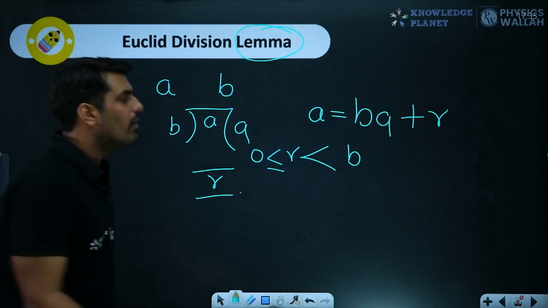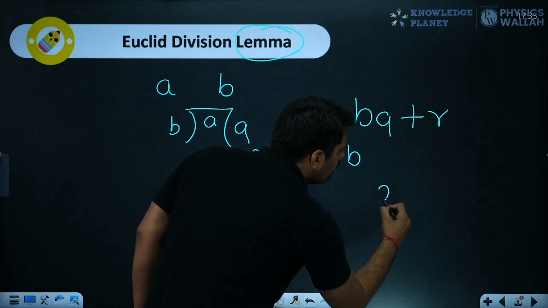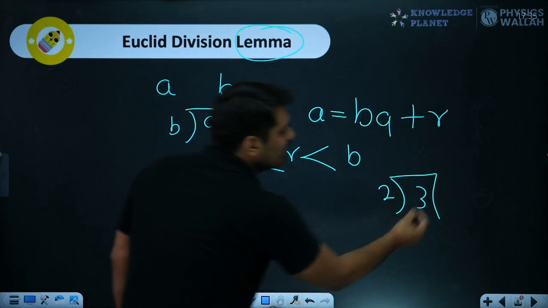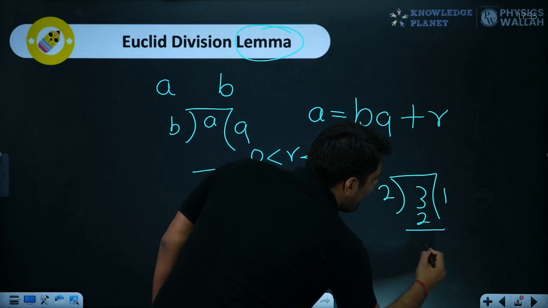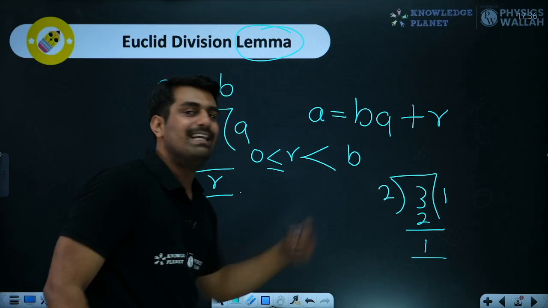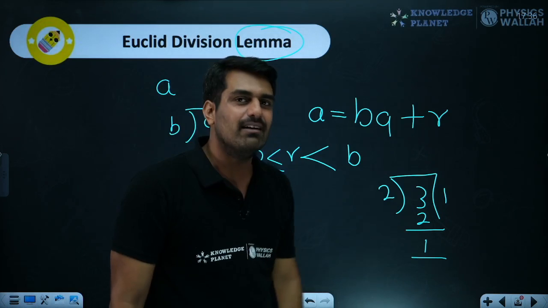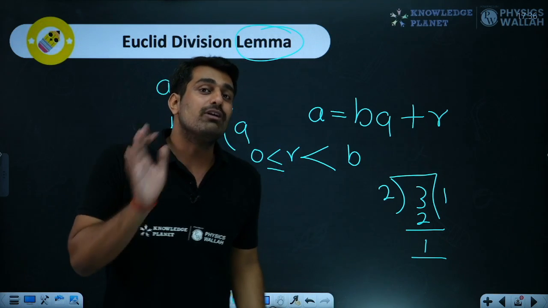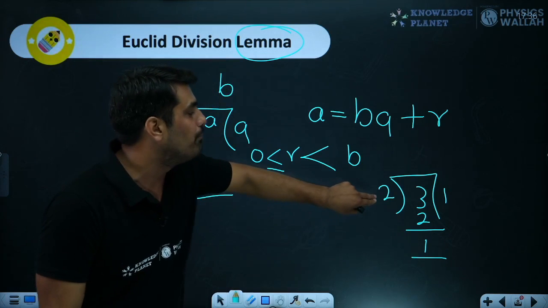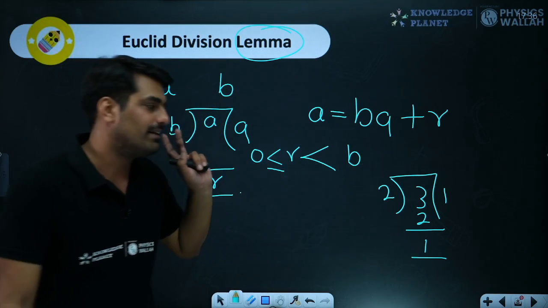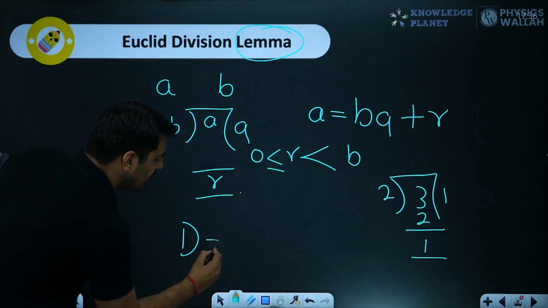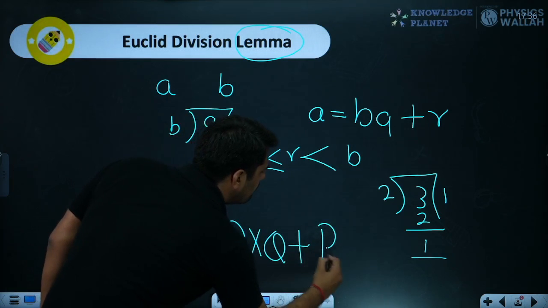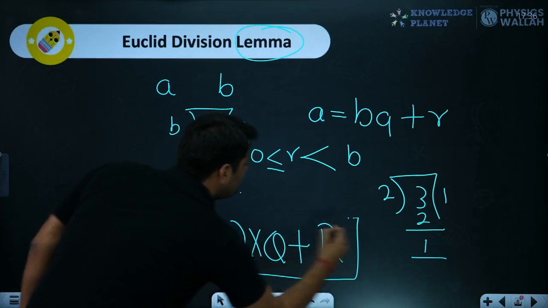Why? Now, if you are dividing any number, let's say you are dividing 3 by 2, so what would happen? You will do the division, 1 times 2, and you will get a remainder of 1. So 1 over here is less than 2. If I would have got 2 as the remainder, then I would have gone for further division and ultimately I'll get the remainder 0. So the remainder would always be less than the number with which we are dividing. So I hope you remember this thing. Dividend equals divisor multiplied by quotient plus remainder. This is what we know about this division lemma.